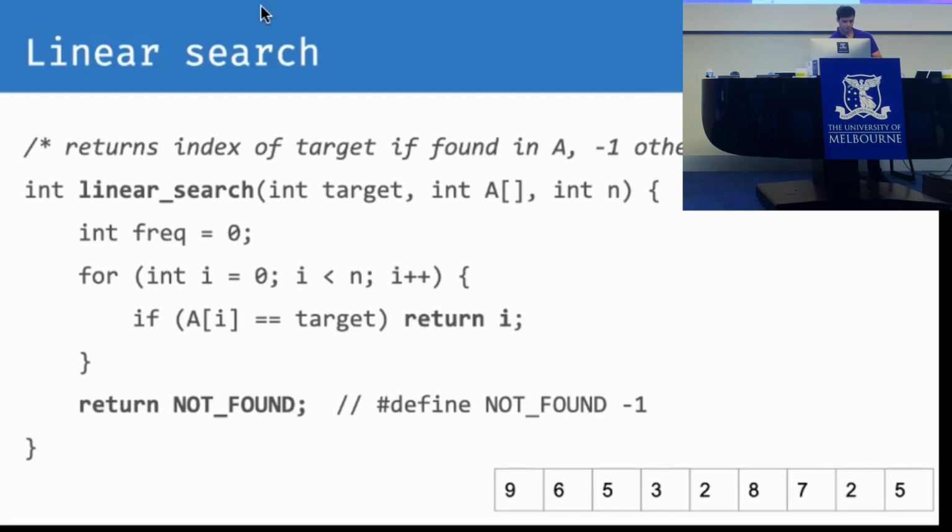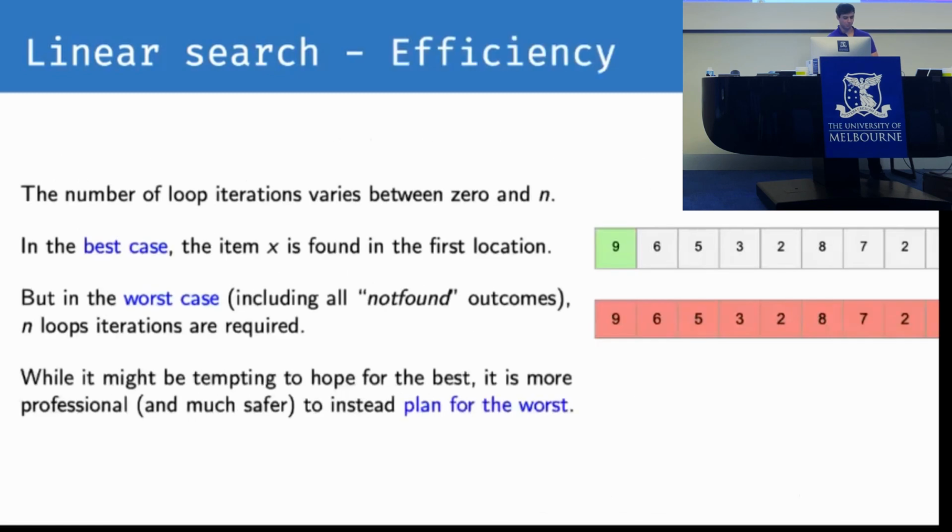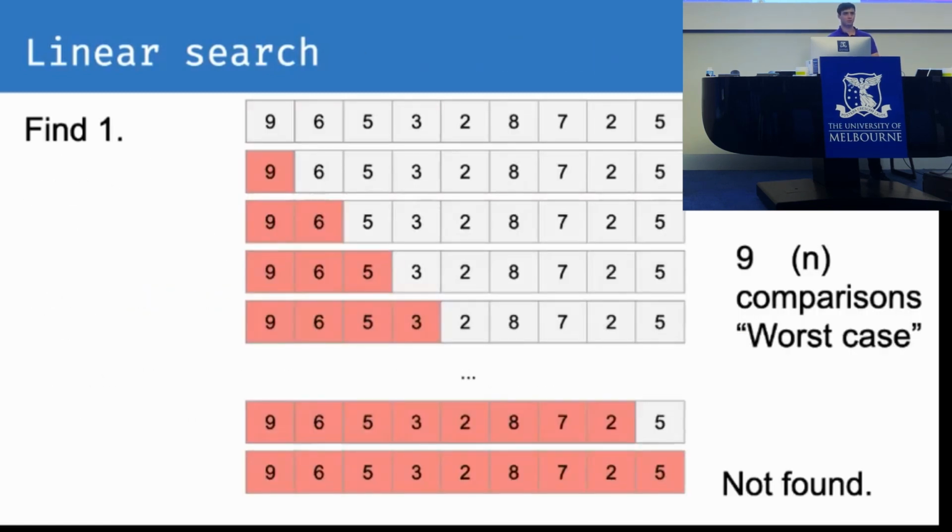The if line? Where specifically? The return i or the a of i equals target? Yeah, so how many times will this basic operation happen when we execute this function? Is it guaranteed to be the same number of times every time, or does it depend on the input? Yeah, so we showed literally just before, it depends on what our array is, right?